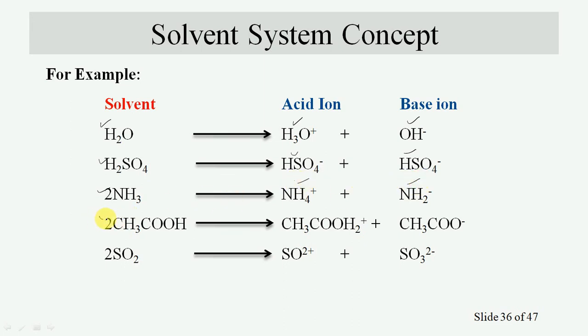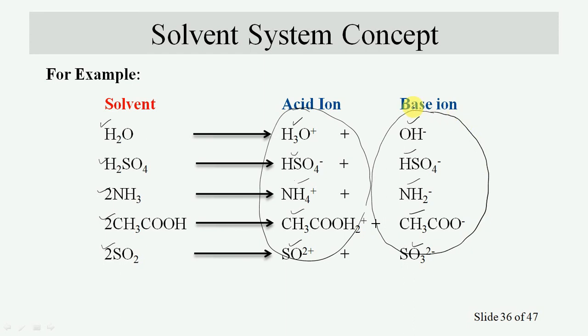For acetic acid, acid ion and base ion, and for sulfur dioxide, acid ion and base ion. So any substance that on dissociation in a solvent gives these cationic species is an acid, and if it can give these anionic species, then it is a base.